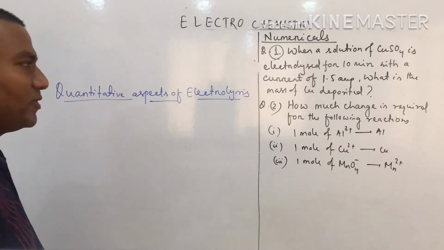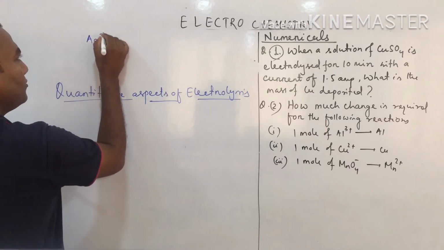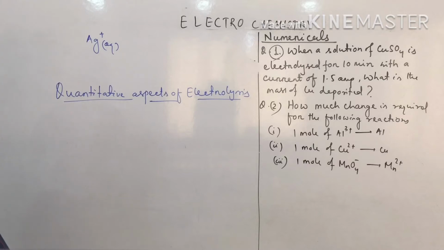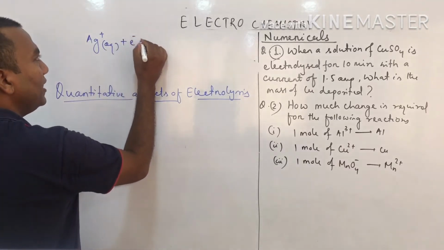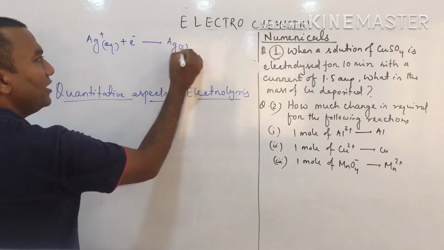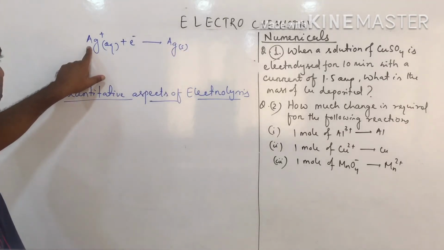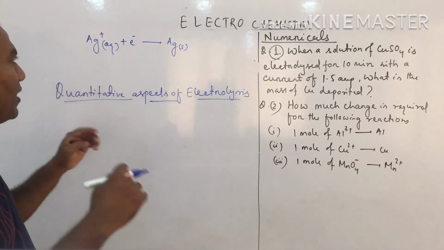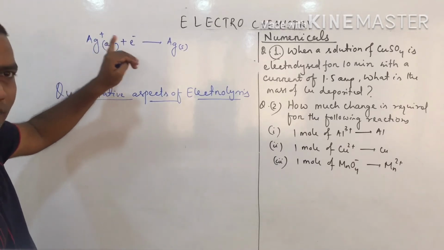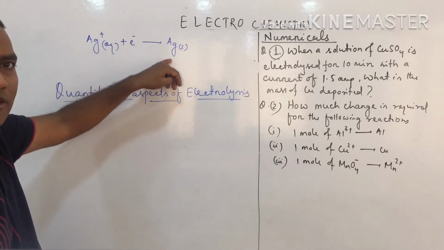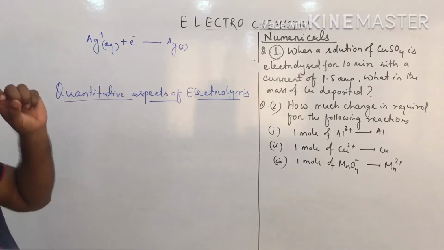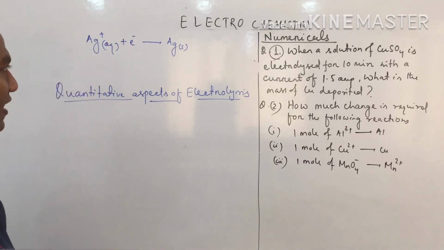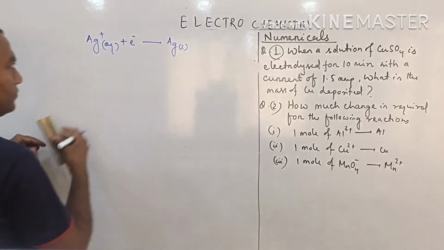If silver nitrate is present, in which state is the silver? Silver is present as Ag plus aqueous. When it gains one electron, it becomes Ag solid. This reaction takes place at the negative electrode, the cathode. That means when we pass electric current, Ag plus gains one electron and silver metal is deposited over the cathode. Clear now? So here how many electrons? One.